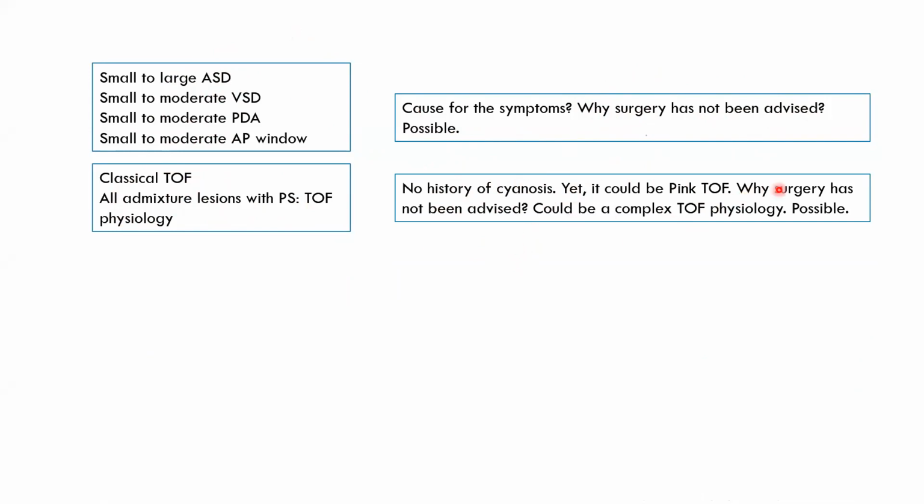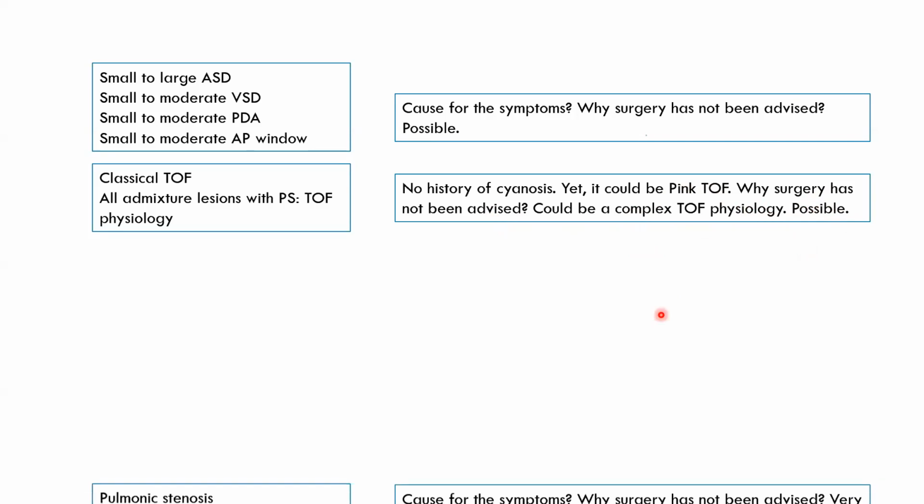But why is surgery not advised? You know, for classical TOF, even in adults, surgery can be done with relative ease. But for a complex TOF, many times surgery may not yield a good result. If you go with the benefit versus risk, or if you follow the natural history of the particular lesion, leaving the patient medically may be good enough rather than subjecting the patient to a complex intracardiac repair and either causing mortality or significant morbidity. So a complex TOF is very much possible. Okay, so let us have it in mind.